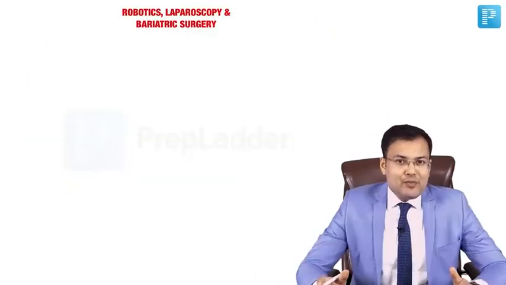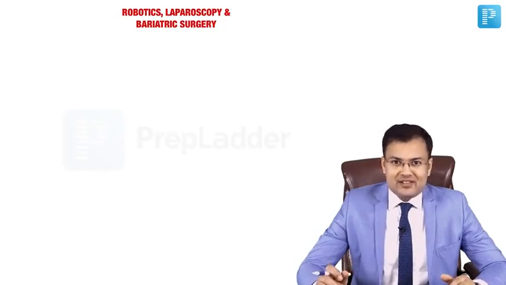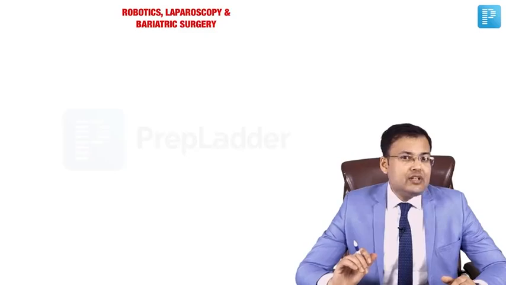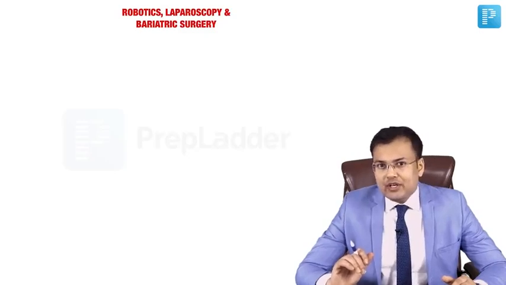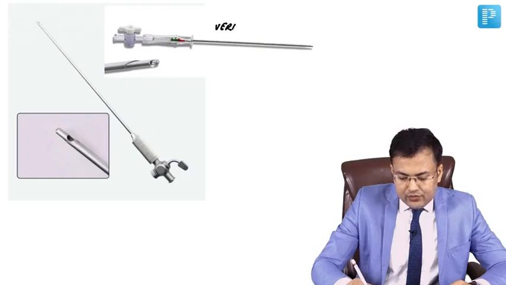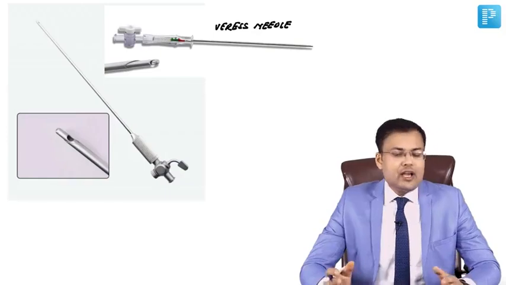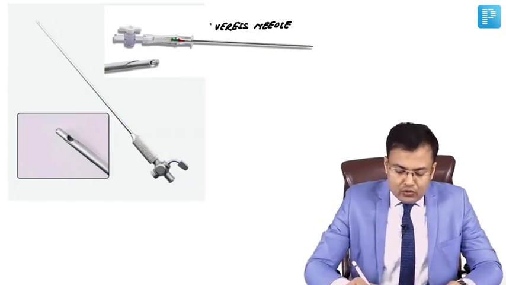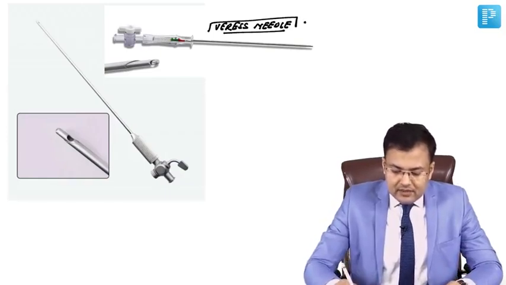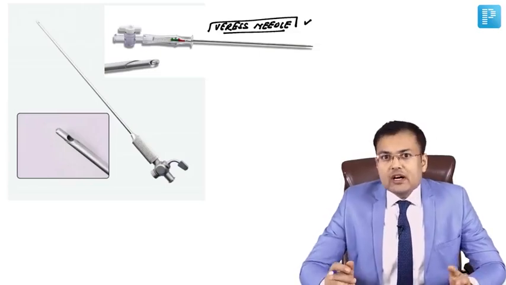Now we are going to discuss important topics of robotics, laparoscopy and bariatric surgery. First question, which needle is used for creation of pneumoperitoneum? It's the Veress needle. There are two methods of creation of pneumoperitoneum: one is the closed method and one is the open method. For the closed method, the Veress needle is used, and in the open method we use the Hassan cannula.